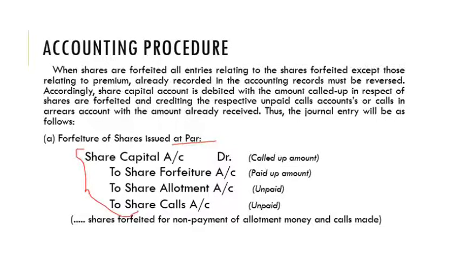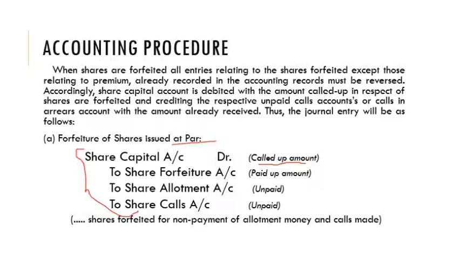Share capital account is debited with the total called up amount. Usually, whenever we allot shares, we credit share capital account. Now we are going to cancel these shares, so we need to debit share capital account with the called up amount.